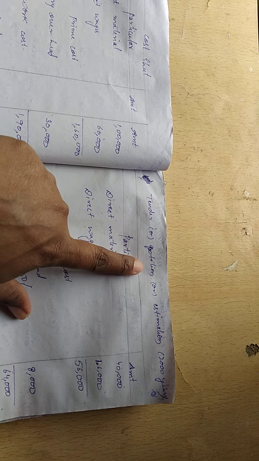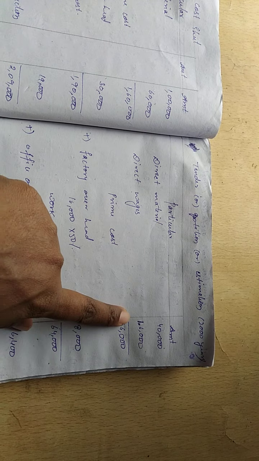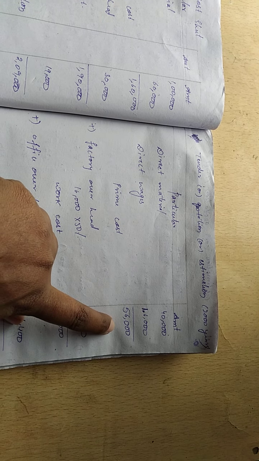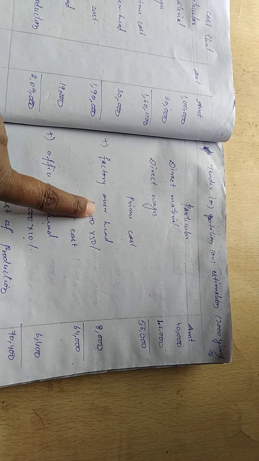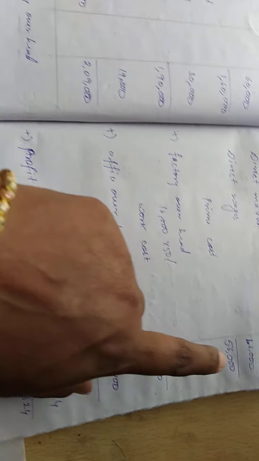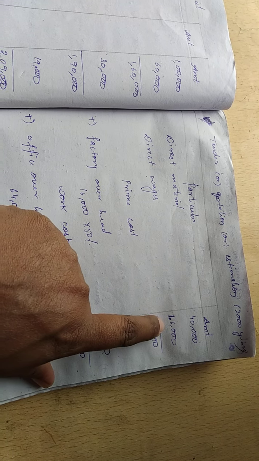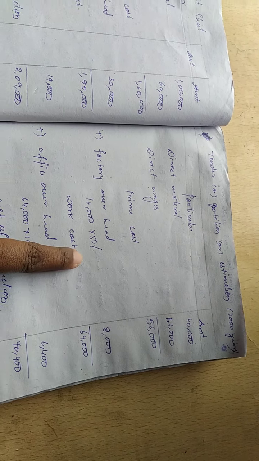Now, for the year 2000, tender or quotation or estimation, whatever you call it. Direct material 40,000, direct wages 16,000. Totally prime cost is 56,000. Next add factory overhead. The percentage we got was 50%, and we calculate this on direct wages, 16,000 into 50%, which is 8,000. So 56 plus 8 is 64,000. Work cost will be 64,000. Now on this work cost we have to calculate the 10% we computed earlier.